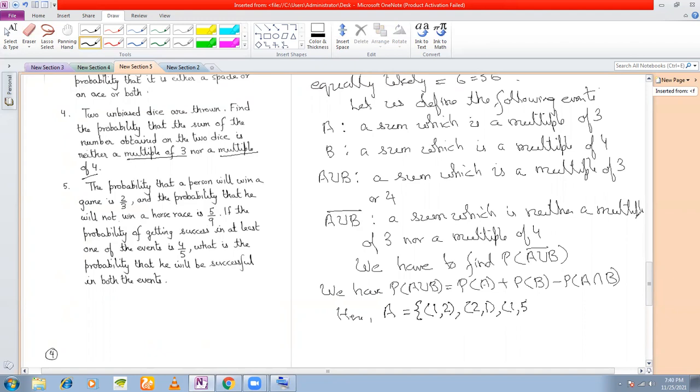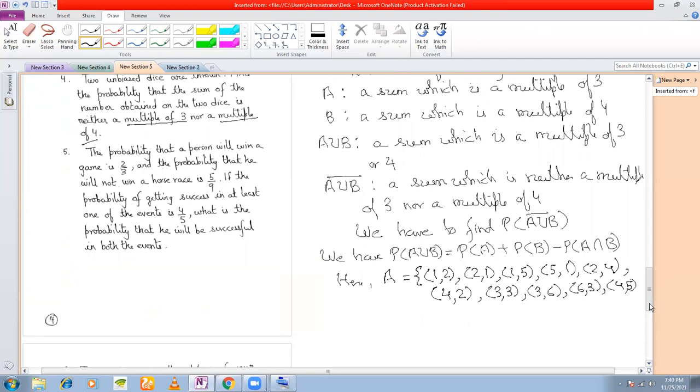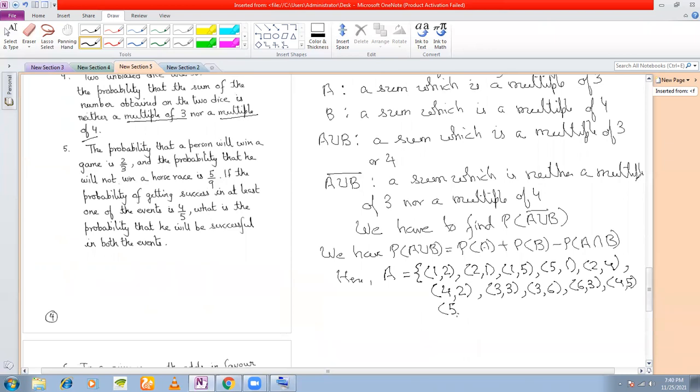You can get (1,5), (5,1), (2,4), (4,2), (3,3), (3,6), (6,3), (4,5), (5,4), and (6,6).